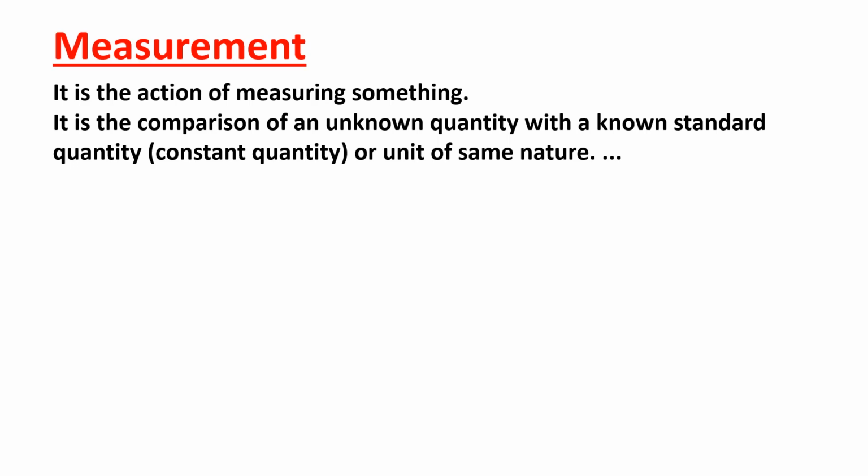How are we measuring things? It is the comparison of an unknown quantity with a known quantity or unit of the same nature. So how are we measuring a thing? We are always comparing the unknown quantity with the known standard quantity. Standard quantity means which cannot be changed.